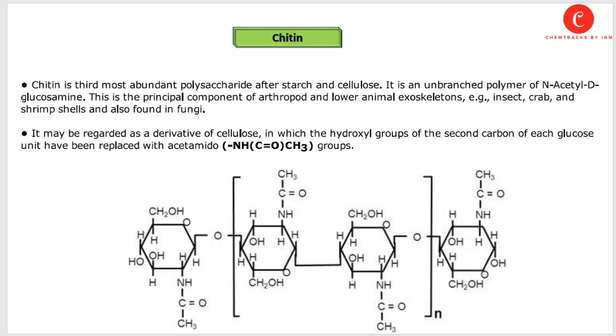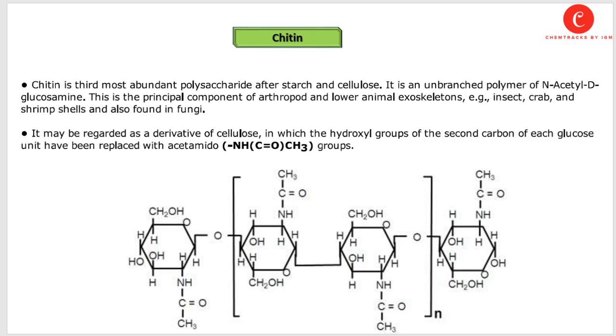Next important polysaccharide is chitin. Chitin is an example of heteropolysaccharide. Chitin is the third most abundant polysaccharide after starch and cellulose. It is an unbranched polymer of N-acetyl D-glucosamine. This is the principal component of arthropod and lower animal exoskeletons, just like the insects, crabs, shrimp shell, and also found in fungi.